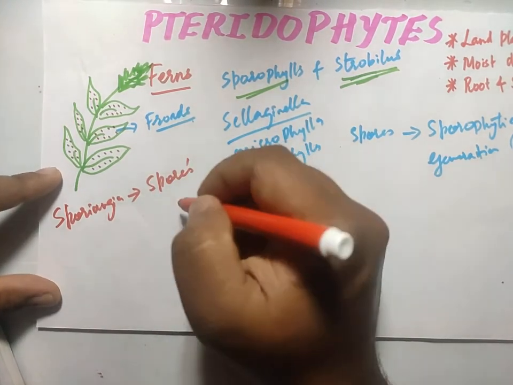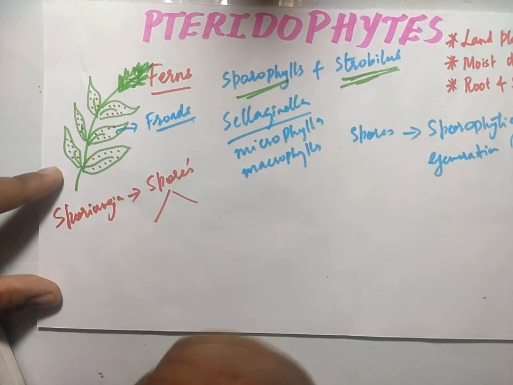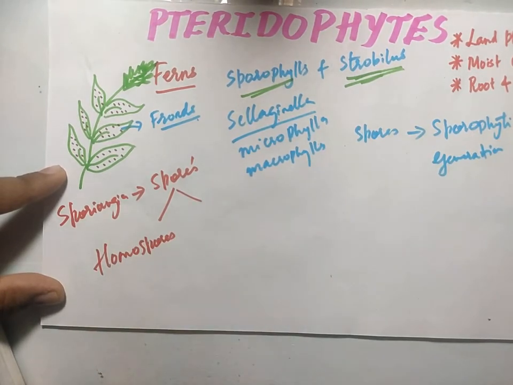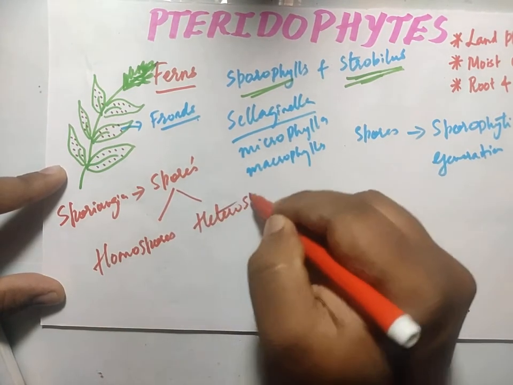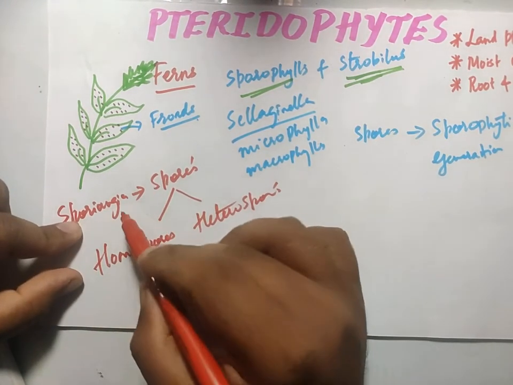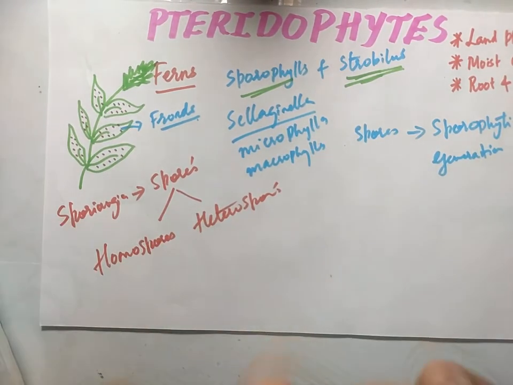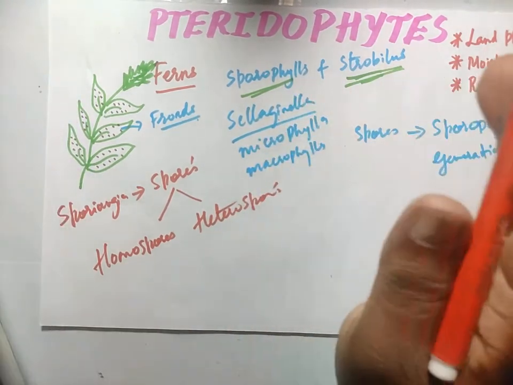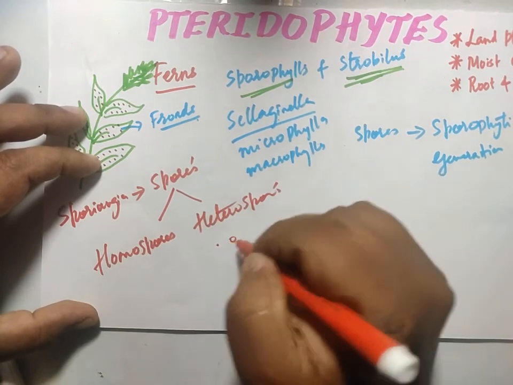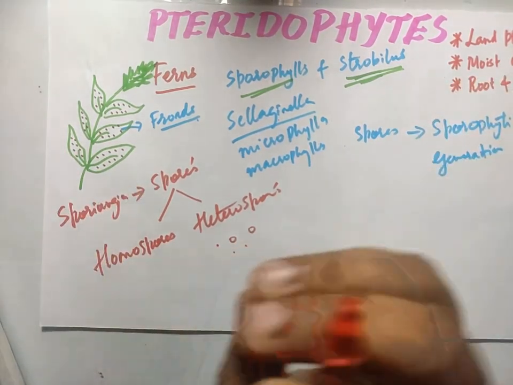Now sometimes we have two kinds of spores depending upon the morphology. Some of the sporangia produce homospores, and some produce heterospores. Homospores means all the spores resemble the same structure, morphology, shape, everything. Heterospores means some spores are small, whereas some spores are bigger. Two shapes: if one spore is small, the other spore is big.